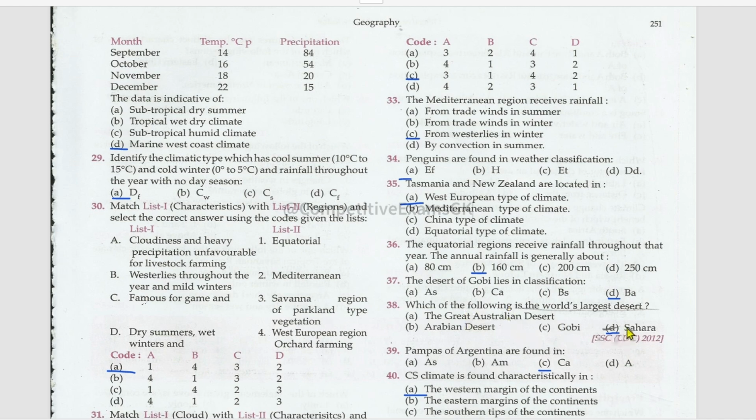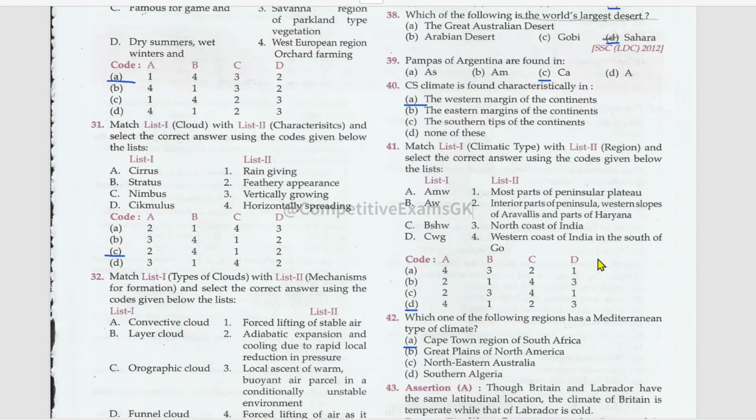Which of the following is the world's largest desert? That is Sahara. Pampas of Argentina are found in capital C and small a. CS climate is found characteristically in the western margin of the continents.